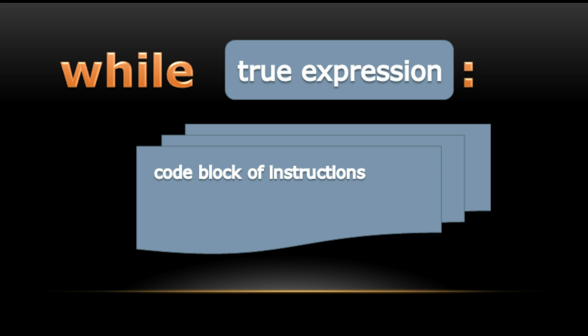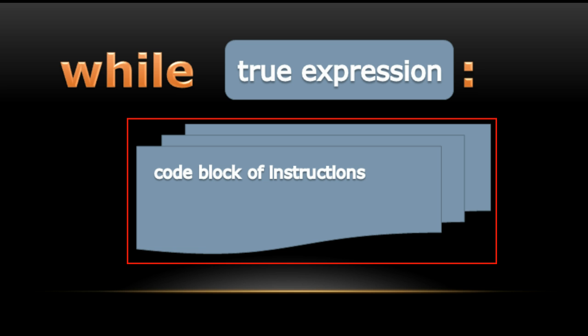So when you need to repeat a block of code, it's a good idea to think about the most efficient way to get it done. Often this means a while loop may be the better choice. Just remember, if you use a while loop, you have to make sure something is changing so that eventually the expression will be false and the loop will end.